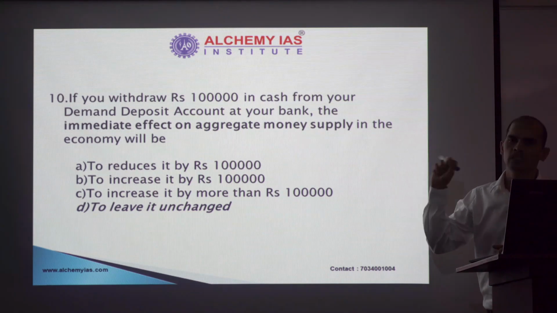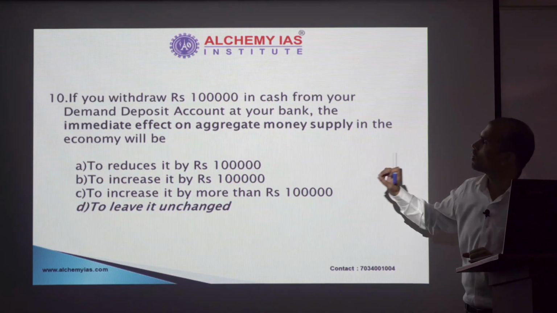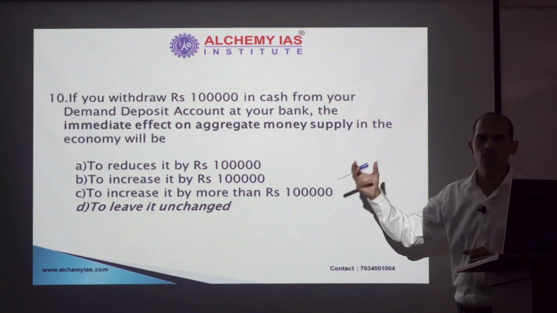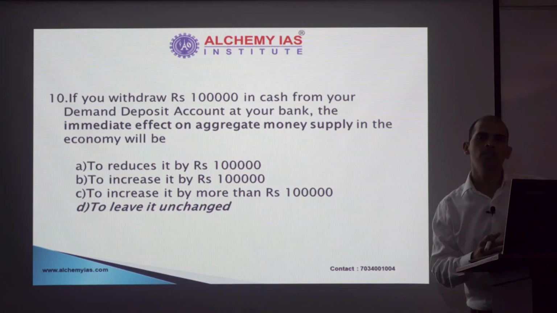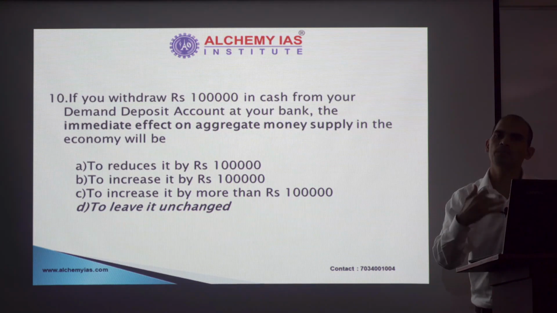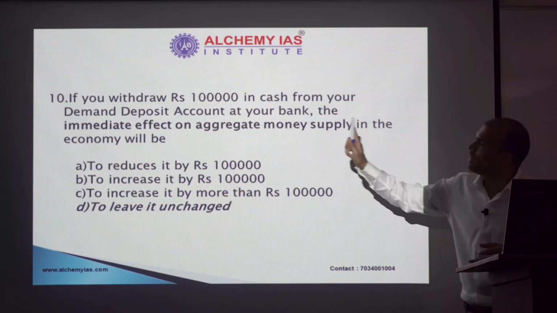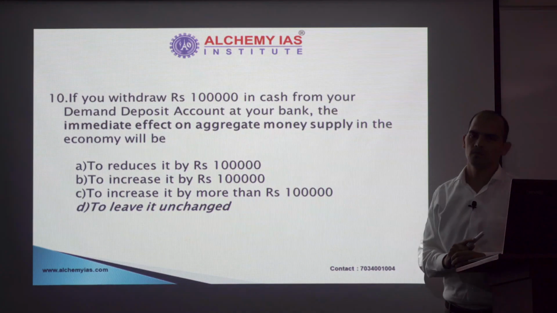Why does immediate hold significance? If you miss that word, then you would have thought, okay, if I withdraw 1 lakh rupees from the bank, then I would invest it somewhere, then another person will get money, then it may go to someone else. So it will have a multiplier effect. Money supply may increase. But when you look at the word immediate, immediately it will not happen.